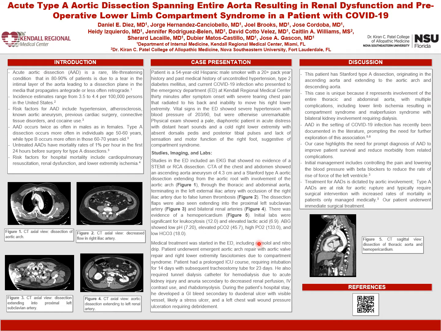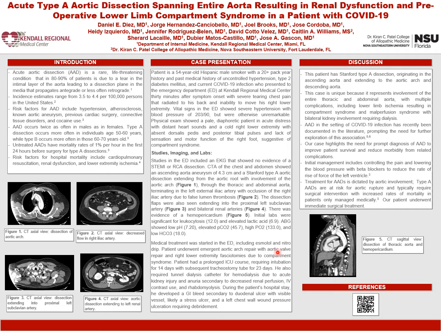This patient had a Stanford type A dissection originating in the ascending aorta and extending to the aortic arch and descending aorta. The case is unique because it represents the involvement of the entire thoracic aorta and abdominal aorta, with multiple complications including lower limb ischemia resulting in compartment syndrome and malperfusion syndrome with bilateral kidney involvement requiring dialysis. AAD in the setting of COVID-19 infection has recently been documented in the literature, prompting the need for further exploration of this association. Our case highlights the need for a prompt diagnosis of AAD to improve patient survival and reduce